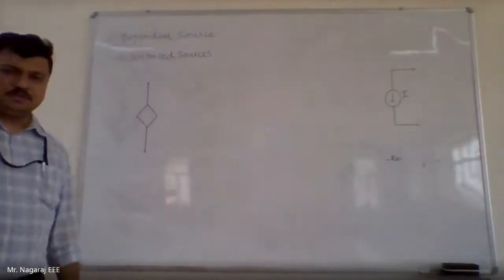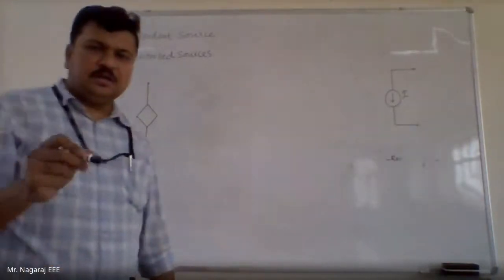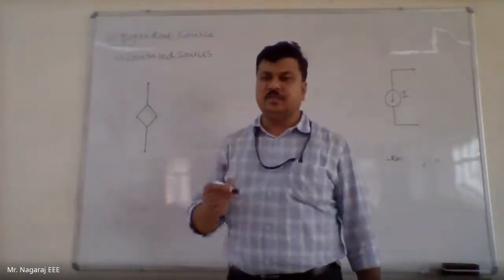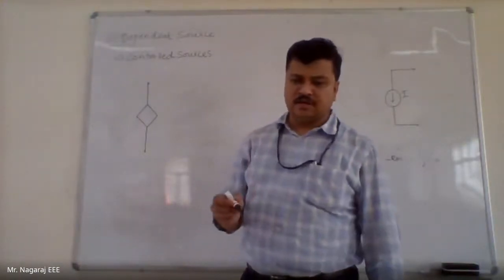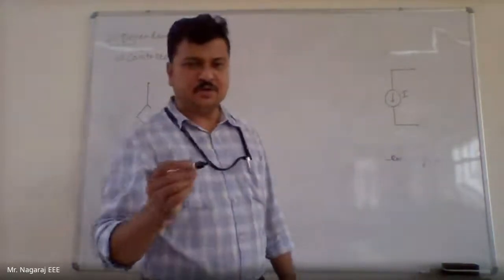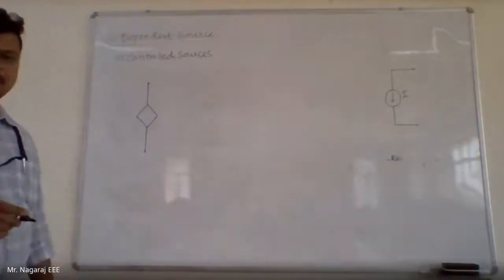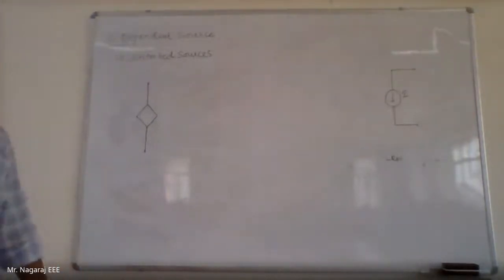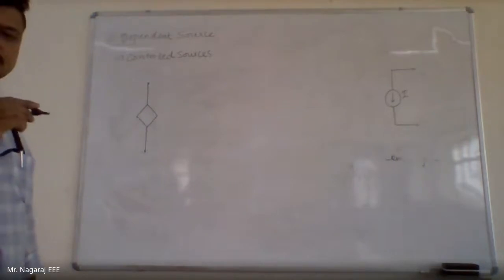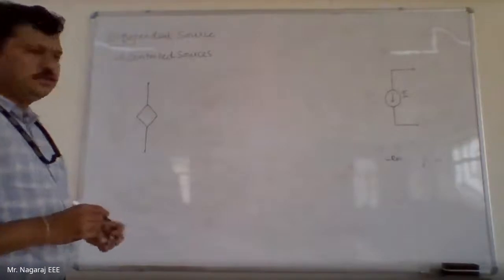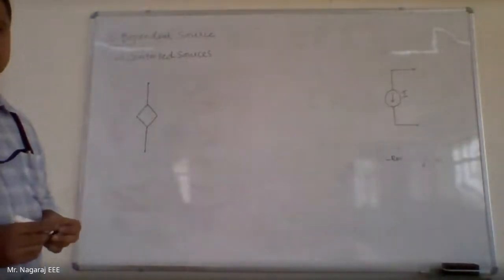It doesn't hold any meaning. Everything we draw in engineering has meaning. In engineering drawing, you might have studied that drawing is the language of engineers, not equations and other things. So when you draw a circuit element, make sure that you are using a proper circuit symbol.